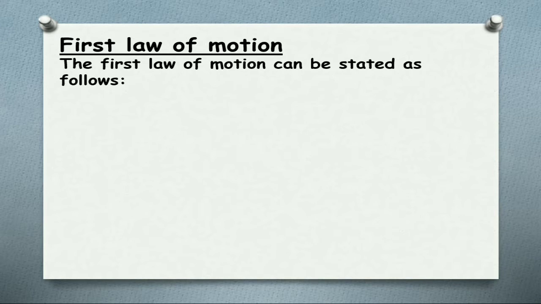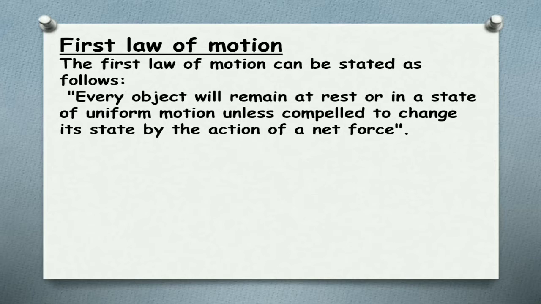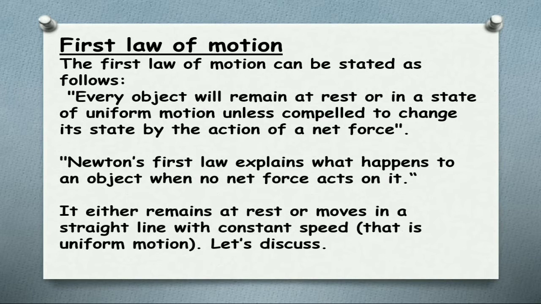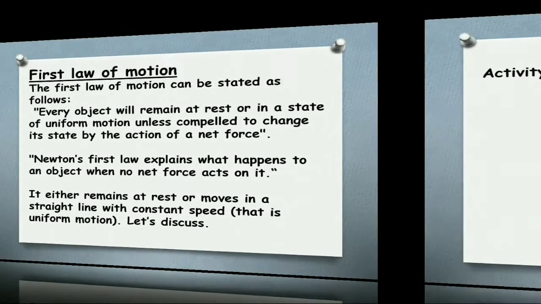So the first law of motion can be stated as follows. Every object will remain at rest or in a state of uniform motion unless compelled to change its state by the action of a net force. Newton's first law explains what happens to an object when there is no force acting on it. It either remains at rest or moves in a straight line with a constant speed, that is, in uniform motion, if we apply no force on it. Let us discuss.